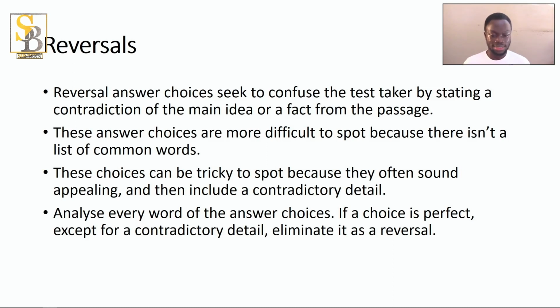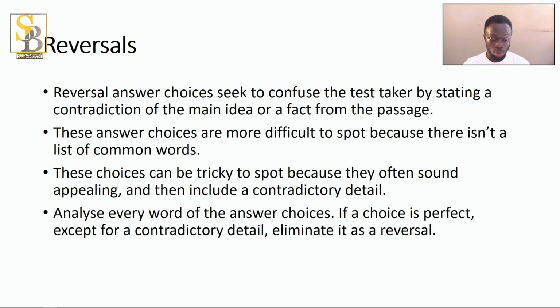Then reversal answer choices seek to confuse the test taker by stating a contradiction of the main idea or a fact from the passage. These answer choices are more difficult to spot because there isn't a common word for you to know. So let's say they will put just a "not." It is the same thing from the passage, but there is a "not" somewhere, so they've reversed the meaning of it. If you don't read it carefully, because you are seeing phrases or words from the passage, you are tempted to choose that answer. So analyze every word of the answer choice. If a choice is perfect, except for a contradictory detail, eliminate it as a reversal.